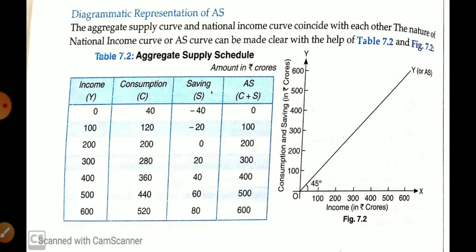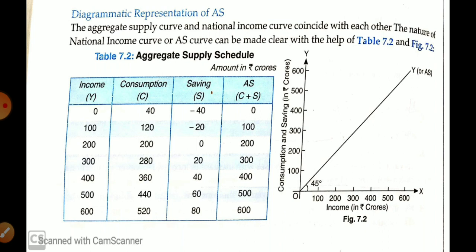Now diagrammatic presentation of aggregate supply. When we are going to discuss these things, this is a question of 6 marks. Okay, now we are going to understand this question from the 6 mark point of view. I had told you that whatever income the economy generates, it is consumed, otherwise it is saved. In this way national income has only two uses, consumed and saved. So this is why NI or income is equal to consumption plus saving.